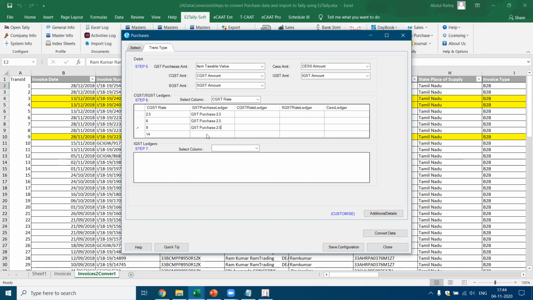These are the different types of sales which happen. Now here I just go and change it. This is how the sales vouchers are going to be created. For each of the rows, the transaction will be created exactly after reading the data. Okay, this is what you got now.